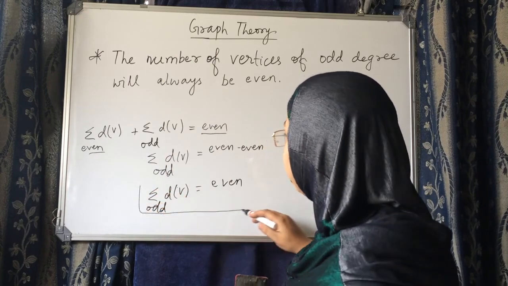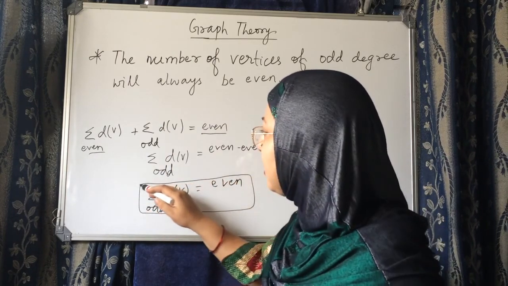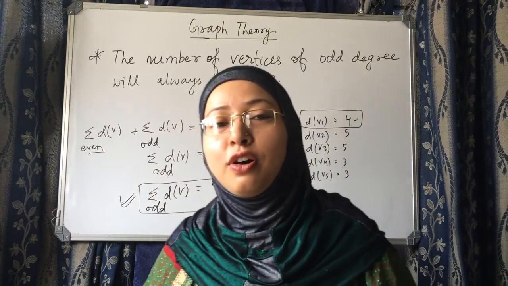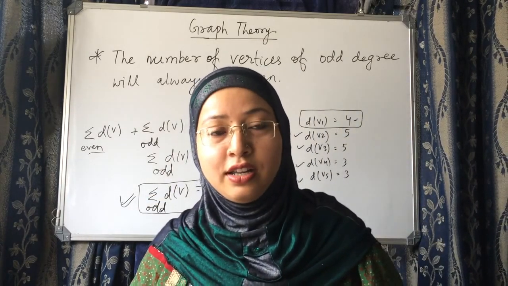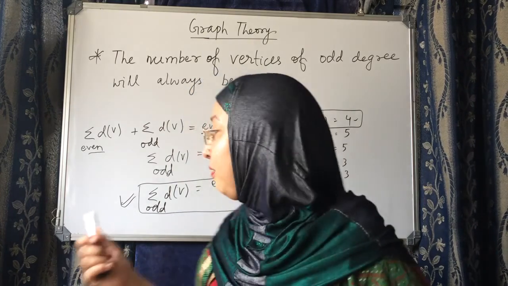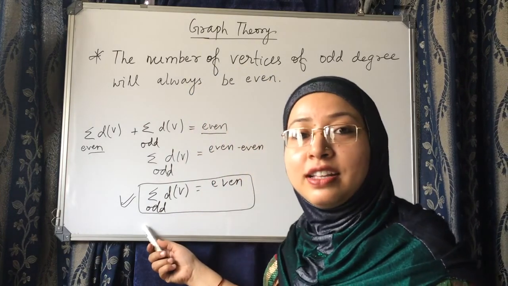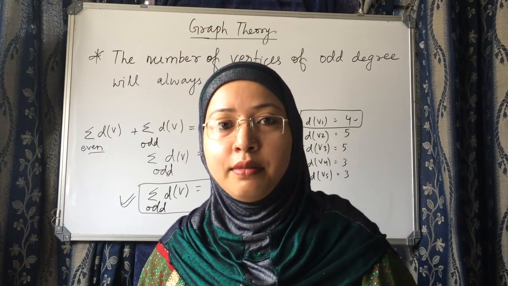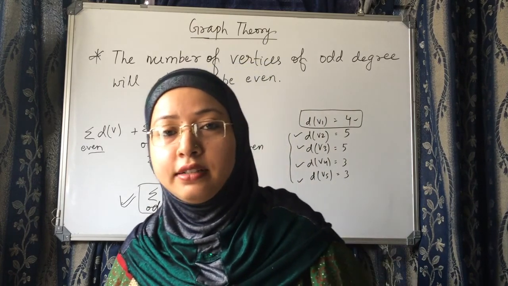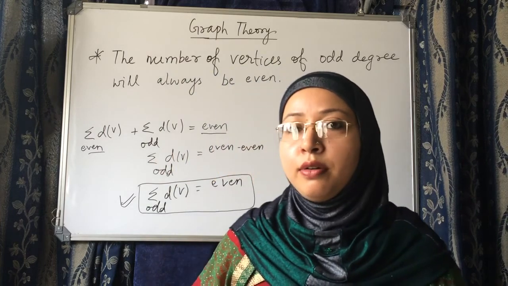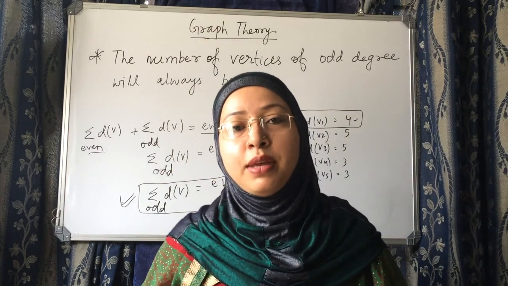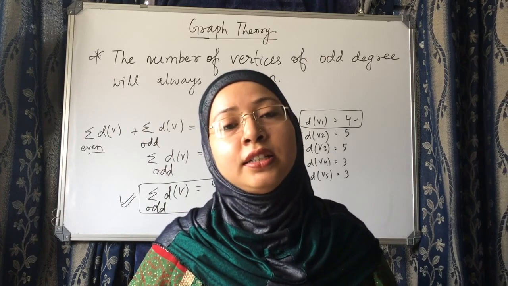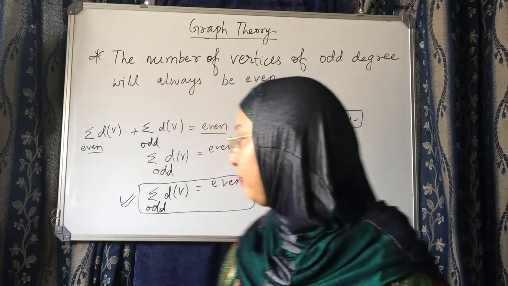So the sum of degrees of the odd-degree vertices should be even. For this, the number of such vertices should be even, because if you add many even numbers and one odd number, the sum will be odd.